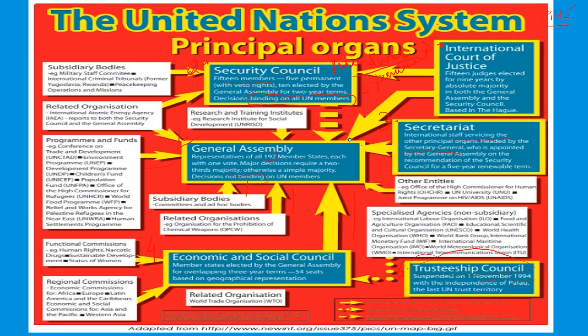Now we go to another organ, the fourth organ, that is the International Court of Justice. The International Court of Justice has 15 judges. They are elected for a period of 9 years by absolute majority in both the General Assembly and the Security Council. What is this absolute majority? Wherever the term comes, it is a 2/3 majority. It can be called absolute majority, it can be called special majority.